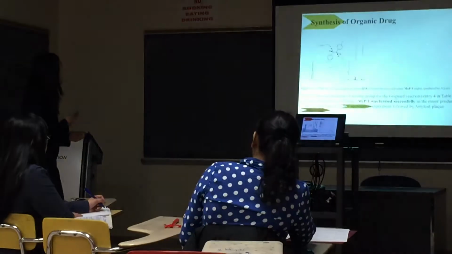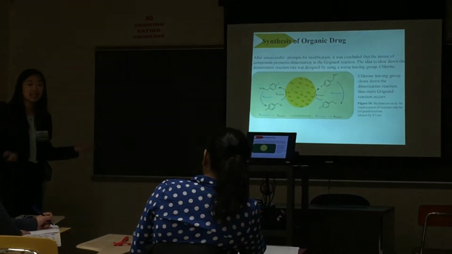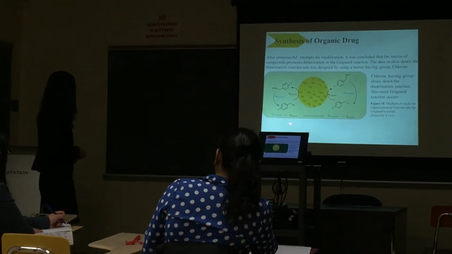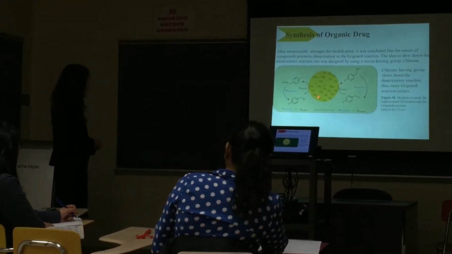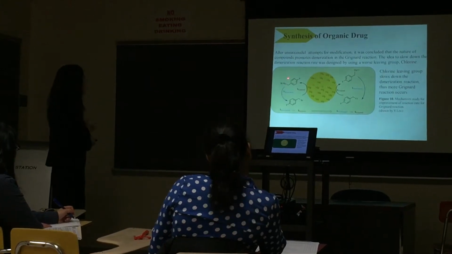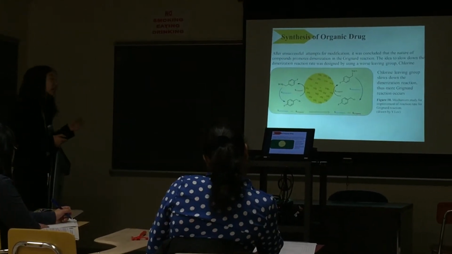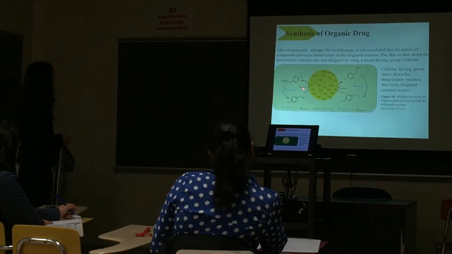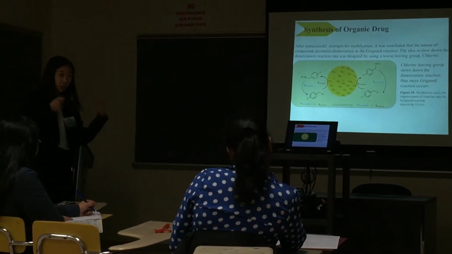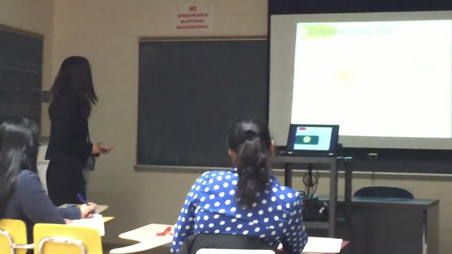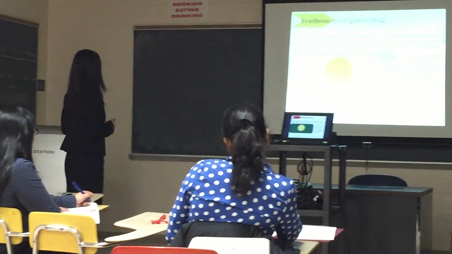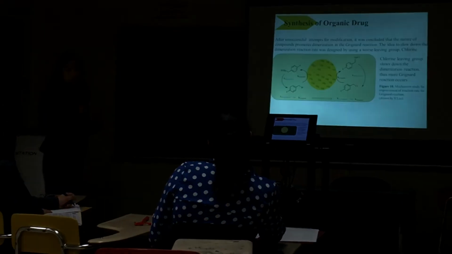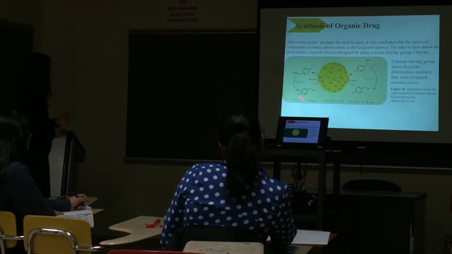And in order to answer this question, I went back to the mechanism study. So first, there's an alkyl halide that reacts with the magnesium in order to form this Grignard reagent. And I deduced that as soon as this reagent forms, this partially negative carbon immediately attacks the reactant, thus forming this dimer byproduct. So then, in order to decrease this rate of dimerization, I wanted to get rid of the excess amount of this reactant.